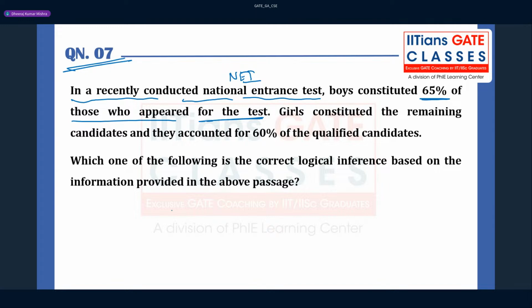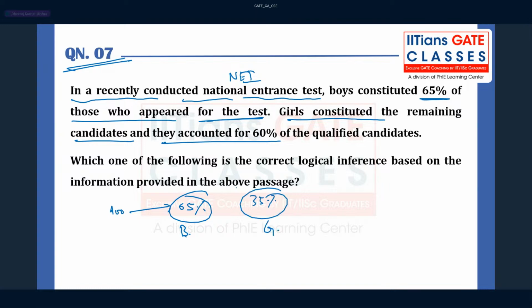So out of 100%, 65% are boys, or you can say 65% of those who appeared for the test, and girls constituted the remaining candidates, and they accounted for 60% of the qualified candidates, right? Understood? So 65% boys and the remaining 35% girls, and overall they accounted for 60% of the qualified candidates. Now, which of the following is the correct logical inference based on the information provided?